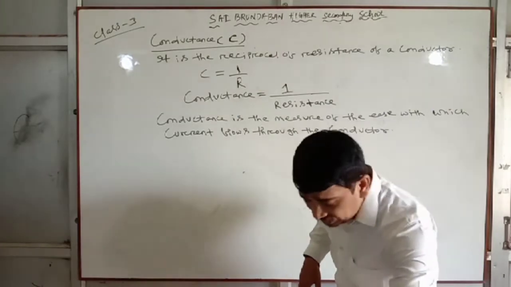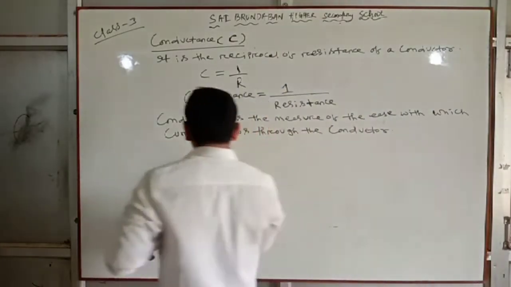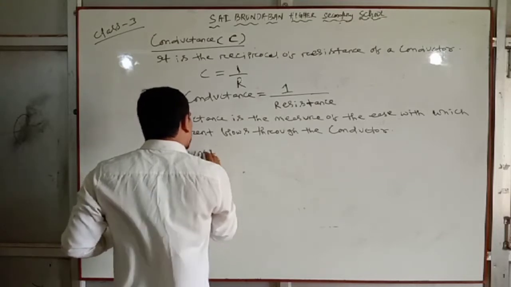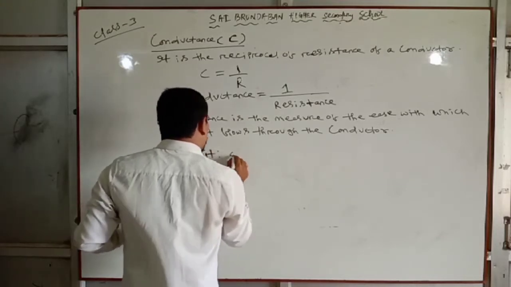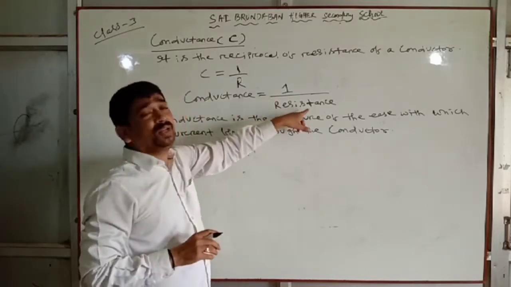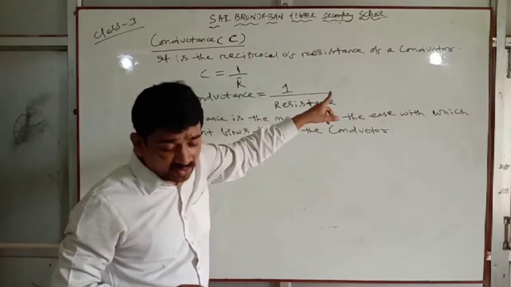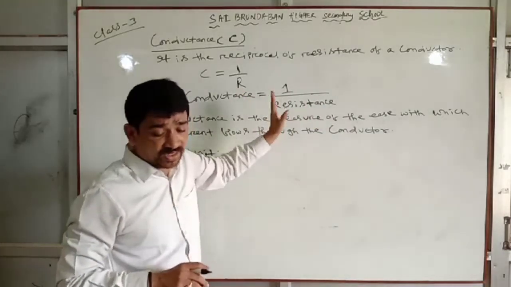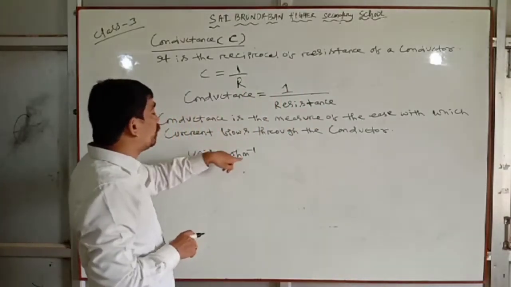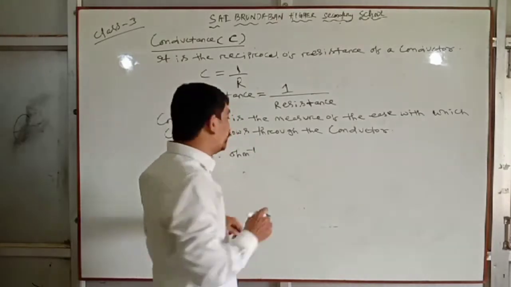So what is the unit of conductance? Units, very important. A short question may come: what is conductance? Write its unit. Unit is ohm inverse. Look, it is 1 by resistance. What is the unit of resistance? Resistance unit is ohm. So 1 by ohm is ohm inverse.